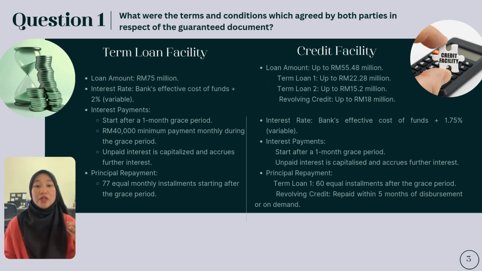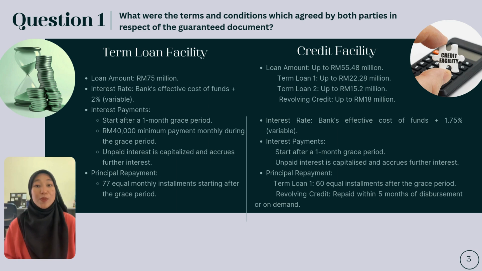The interest for the credit facilities is the bank's effective cost of fund plus around 1.75%. Meanwhile, the interest payment is the same as the term loan facilities, which must start after a 1 month grace period, with unpaid interest capitalized and accruing further interest.